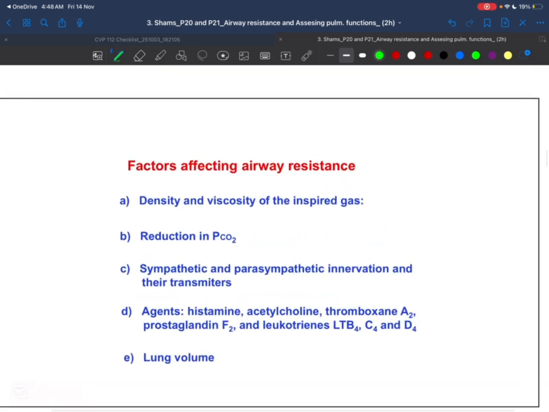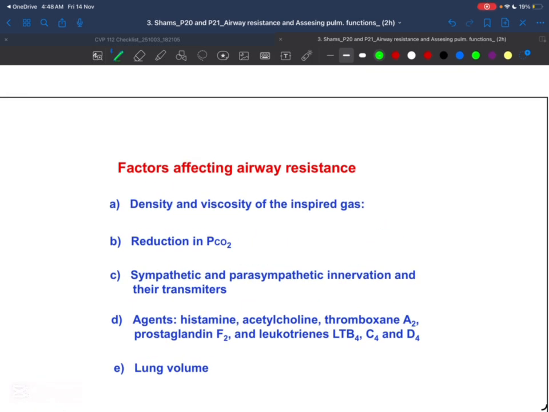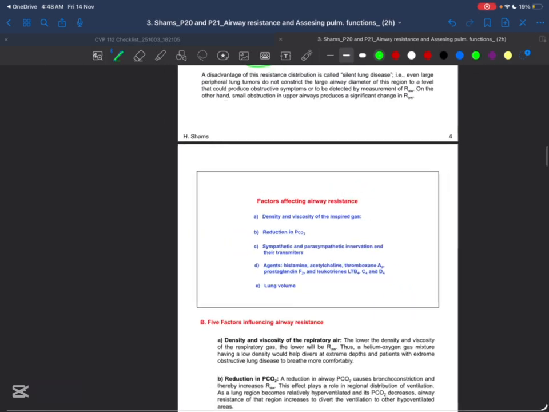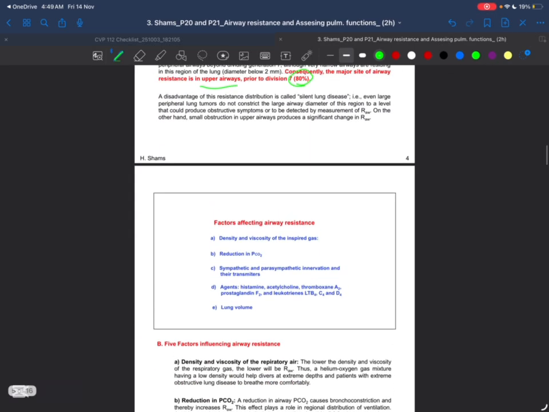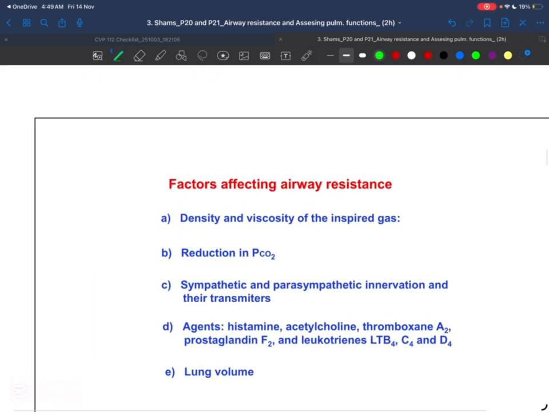Okay? Factors that affect the airway resistance. What are they? There are a lot of factors. We have five factors: density and viscosity, right? Yeah, density and viscosity, okay? Let's say that resistance isn't fixed.